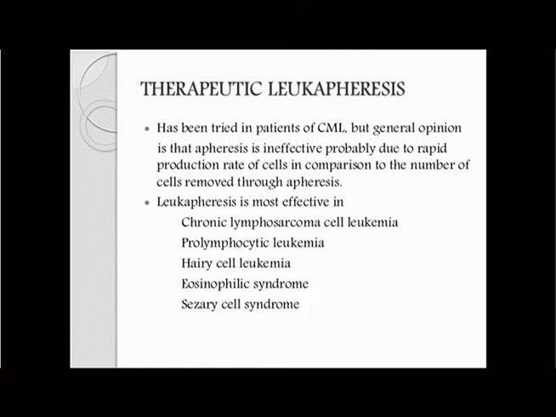Therapeutic leukapheresis has been tried in patients with CML, chronic myeloid leukemia, but the general opinion is that apheresis is ineffective, probably due to the rapid production rate of cells in comparison to the number of cells removed through apheresis.